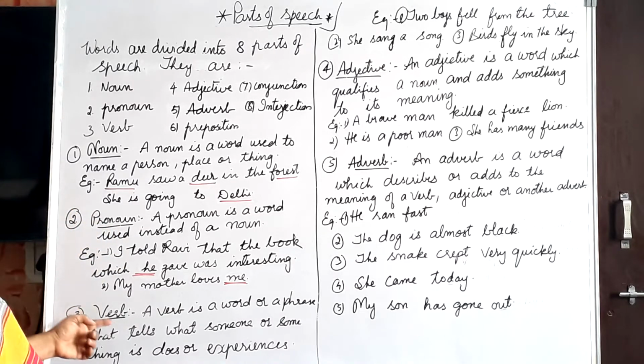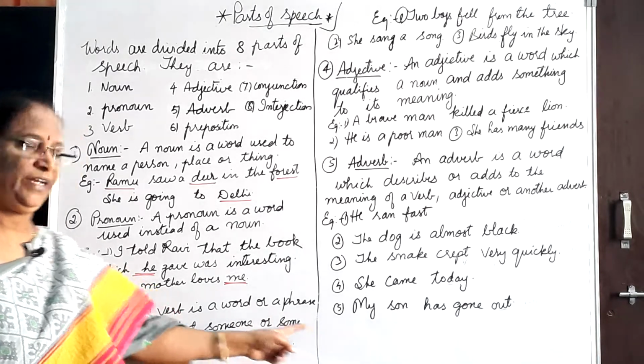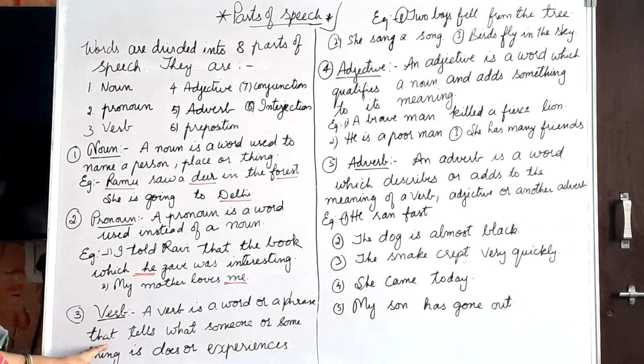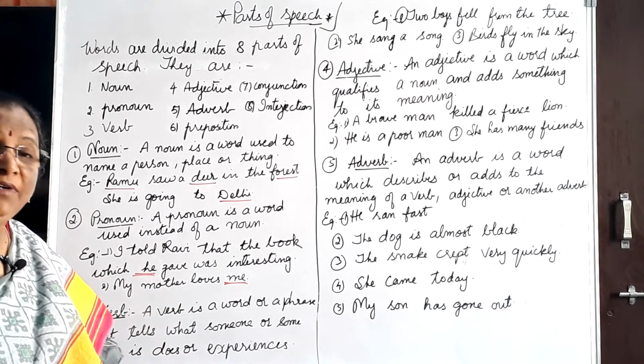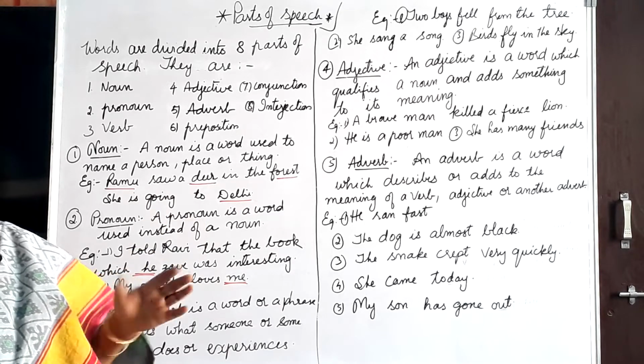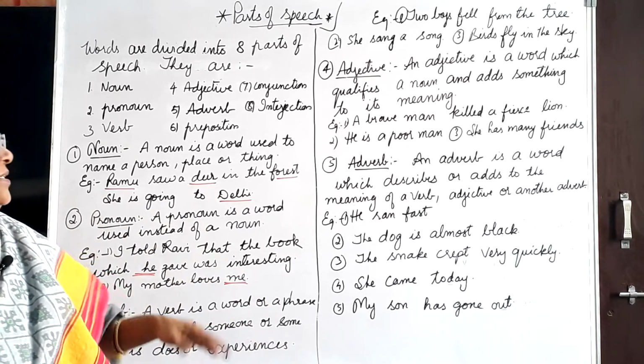Okay, now next is verb. What is a verb? A verb is a word or a phrase that tells us what someone or something does or experiences. Understand? The thing which we do or the thing which we experience comes under verb.